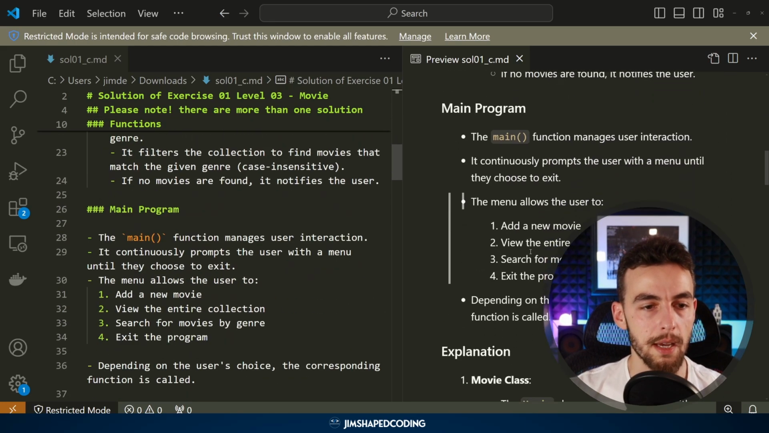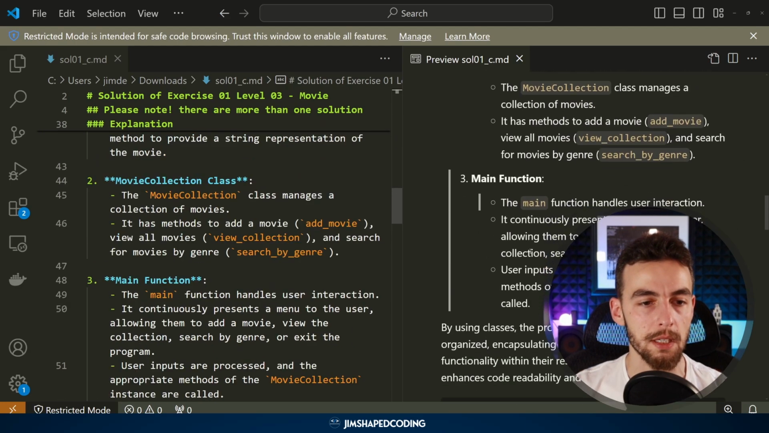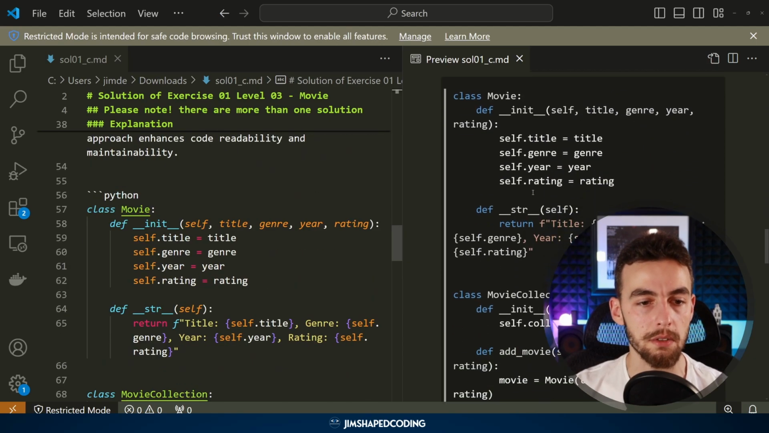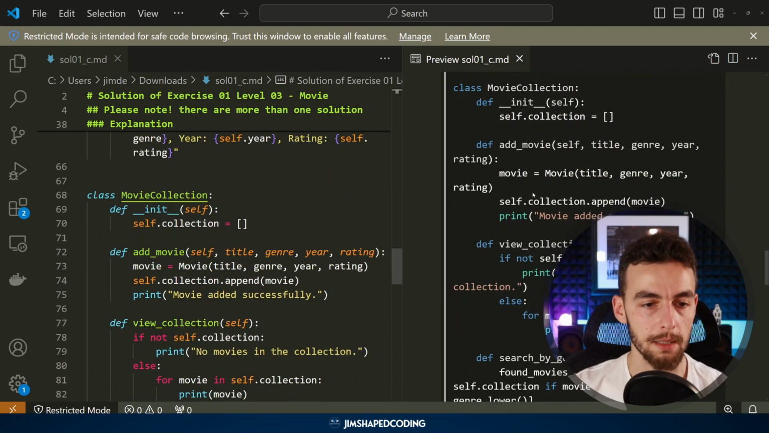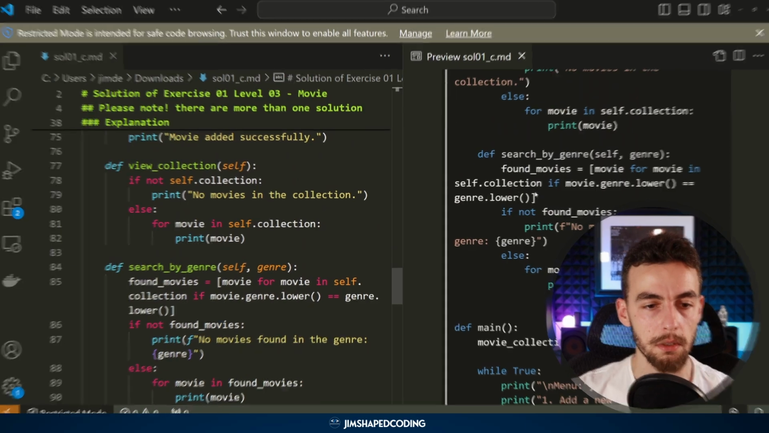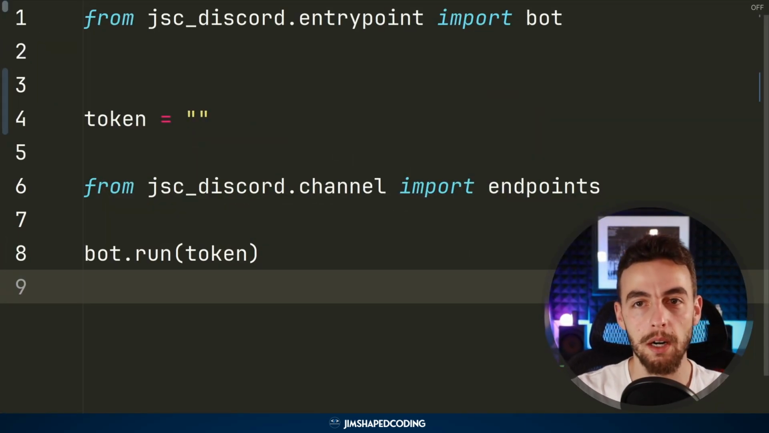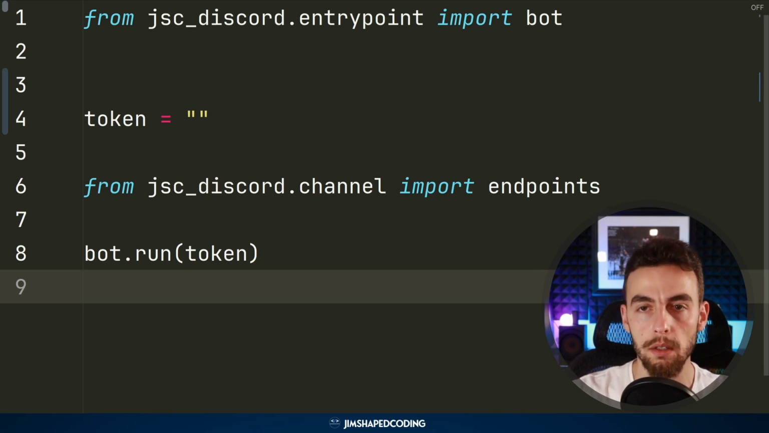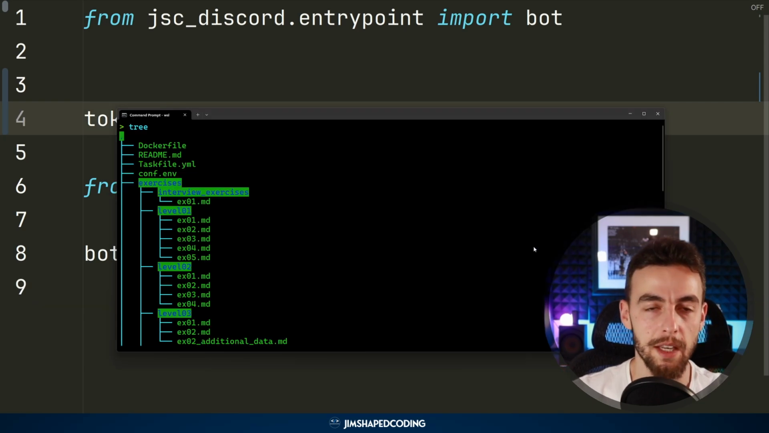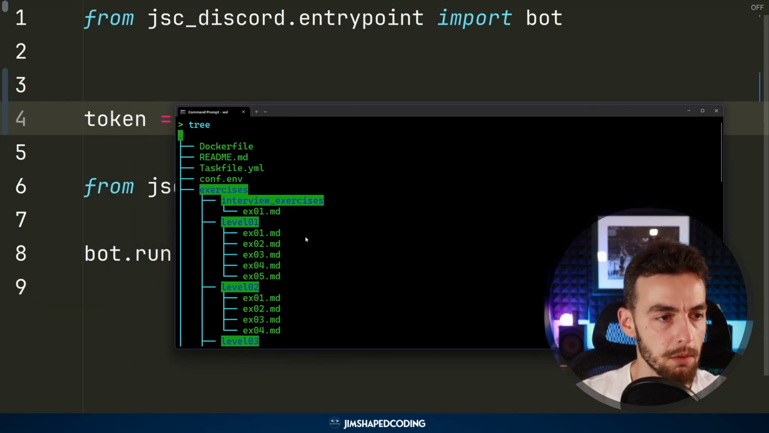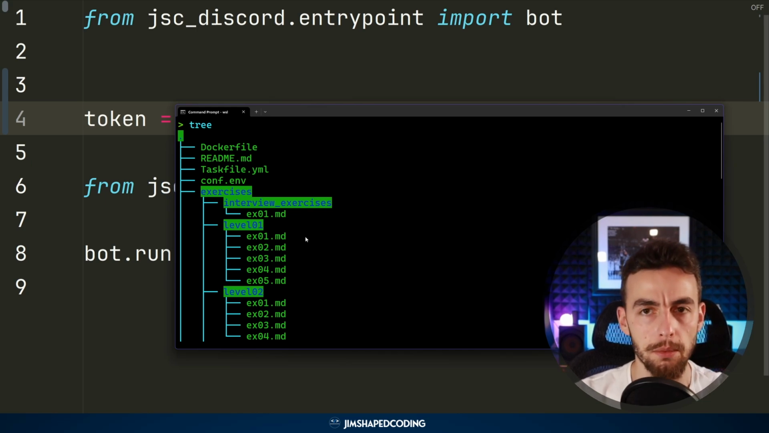You can see that it has a solution which explains everything, and here's the full code that basically looks like this. Alright, so let's show some parts of the code to really understand how it is managed. So this is a Python bot example. Basically, we have a large list of files. So we have executed the tree command, and you can see that it shows the list of files there.